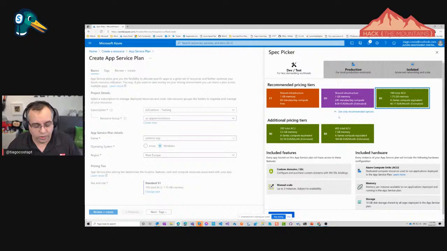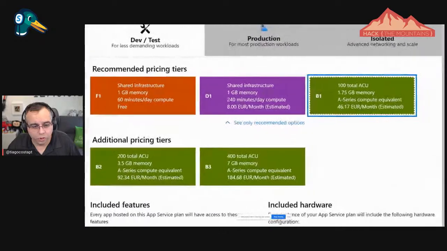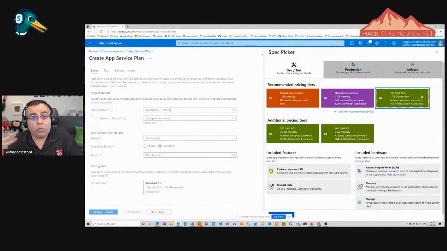There are no differences. The only difference is the capacity. If we zoom a little bit, you can see we're talking about one CPU and 1.75 gigs of RAM. In this one, we have two CPUs and 3.5 gigs of RAM, and the last one, 4 CPUs and 7 gigs of RAM. So basically more compute capacity.